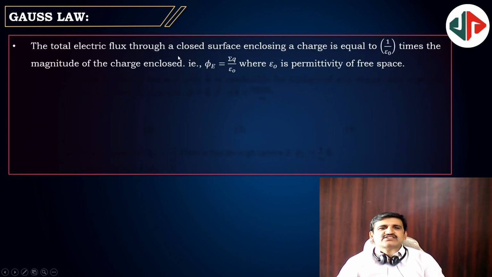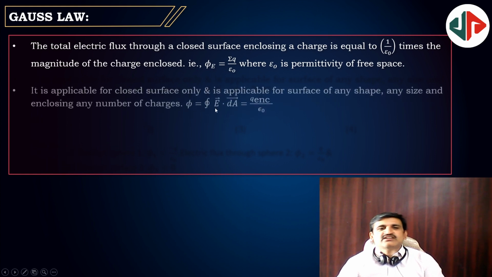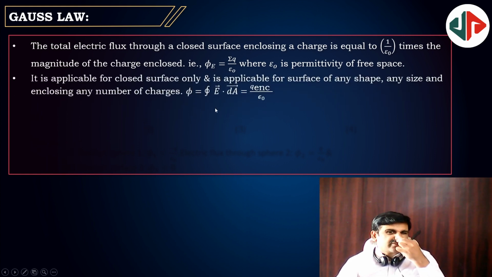Total electric flux through an enclosed surface is equal to 1 by epsilon naught times the charge present in it. So phi, the total emerging flux, is equal to sigma q by epsilon naught, whatever the charge present in the closed surface. That is called a Gaussian surface.